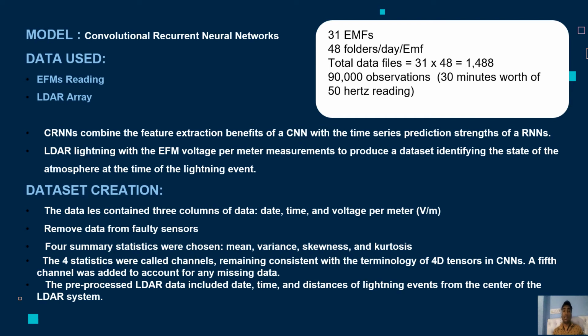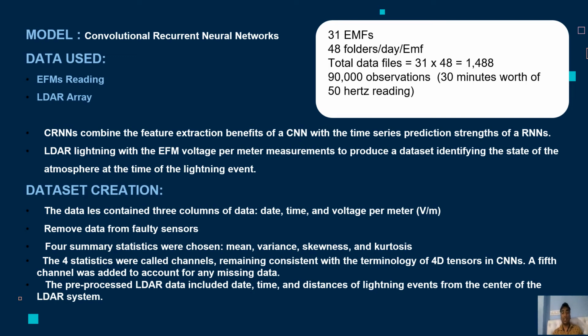Now, how much data are we dealing with? There are 31 EFMs present. The EFM data once pre-processed were organized into a folder for each day of data, meaning that each folder contained 48 folders corresponding to every 30-minute time period that made up a 24-hour day. Each of these folders contained 31 files of data, one file for each of the 31 EFMs. Thus, for a complete day of data, there were 31 times 48, that is 1488 data files, each with 90,000 observations, 30 minutes worth of 50 Hz readings.